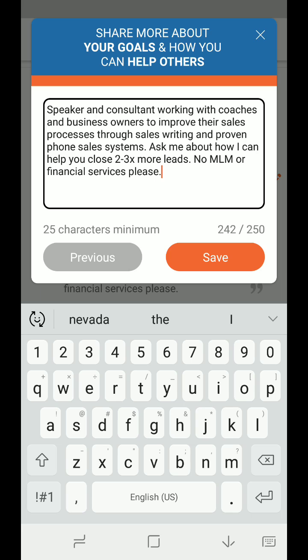You also may want to put no multi-level marketing or financial services, because people will assume that you are a multi-level marketer or a financial service person, because they tend to be the people that pitch really hard on LinkedIn. So write a good bio, get to the point of what you do, and get that Ask Me About how I can help you in your bio right now.